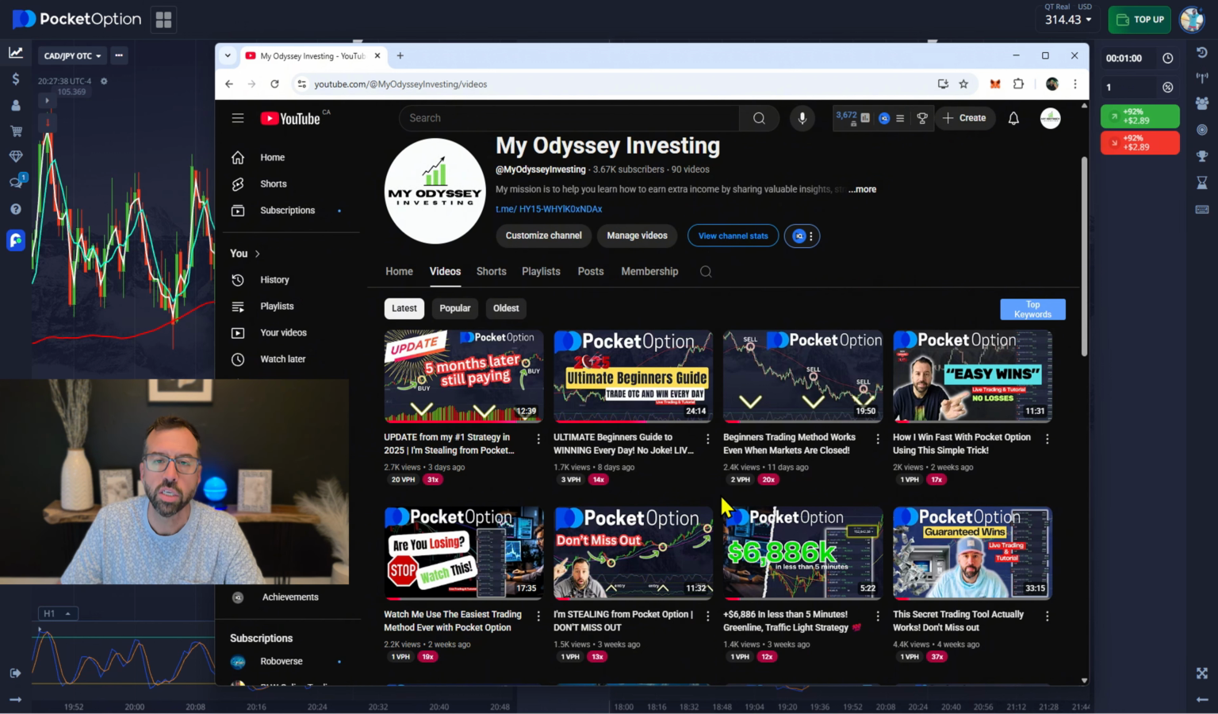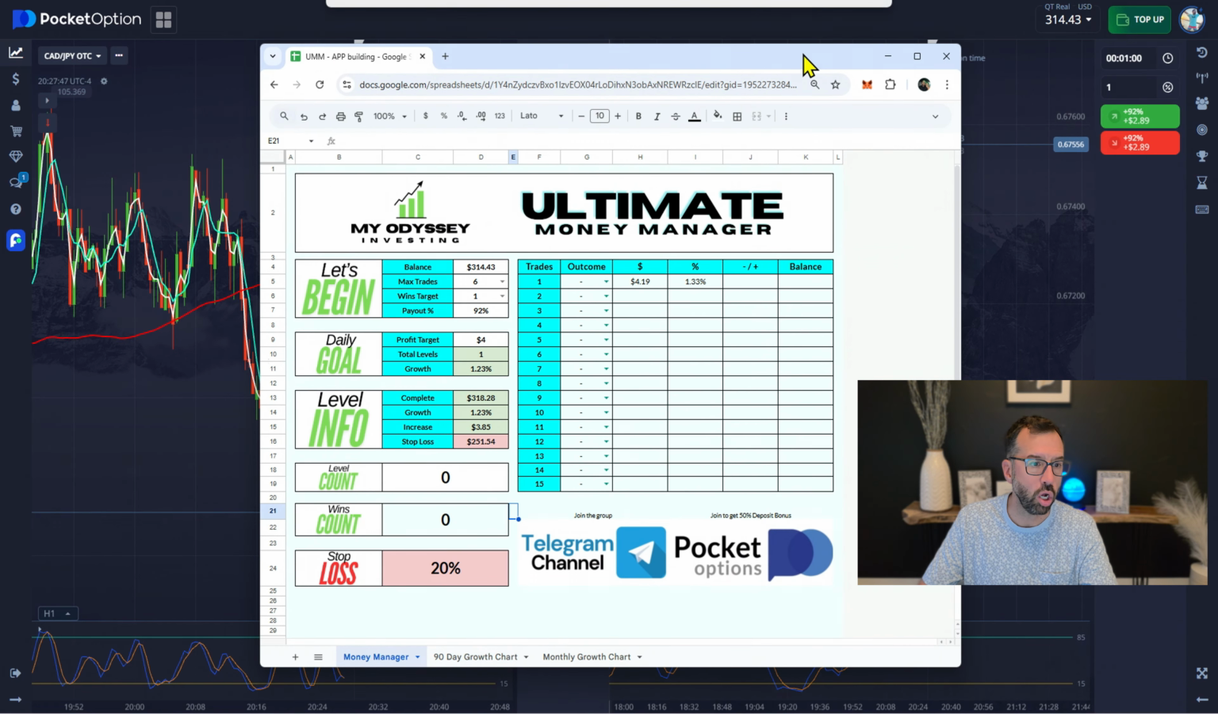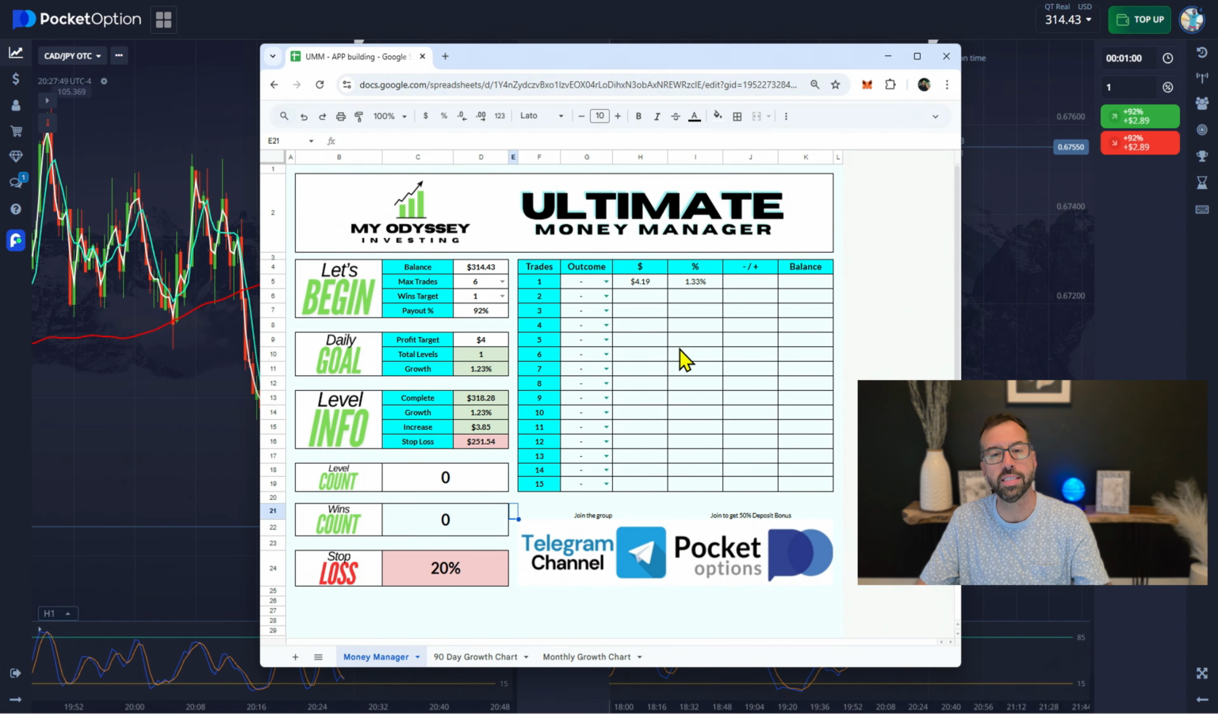Are you going to have losing days? Sure. But we want to manage those losing days with a money manager tool. And what is the money manager tool? Well, it is called the Ultimate Money Manager. And what it does is it manages your funds for you so that you can focus on the charts.